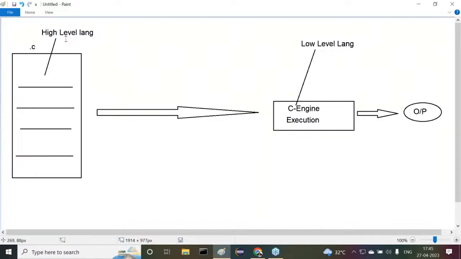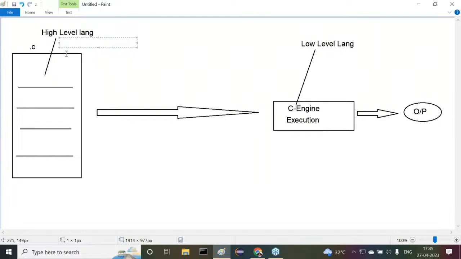int i = 10 is a high level representation. But what is the low level representation? Zeros and ones is the machine language, the low level representation. So we have written our program in what representation? High level representation. But the C engine requires the program in what representation? Low level representation. Are you able to follow or not?